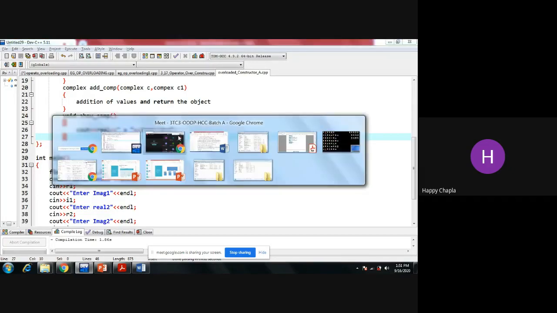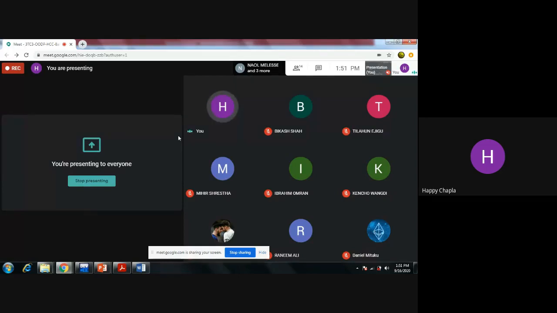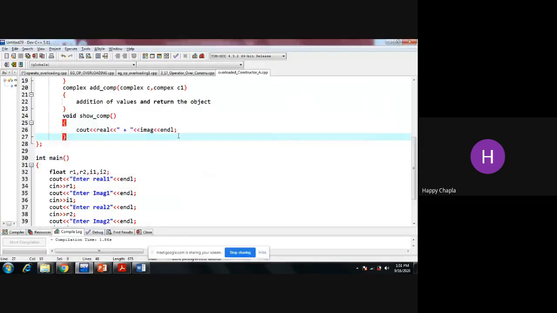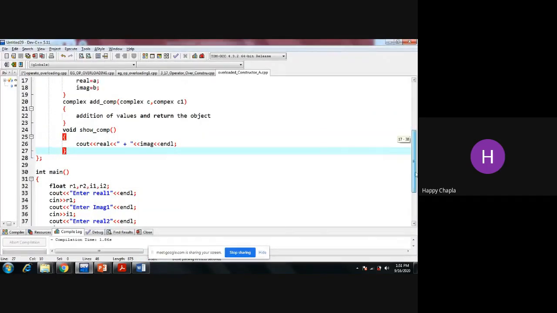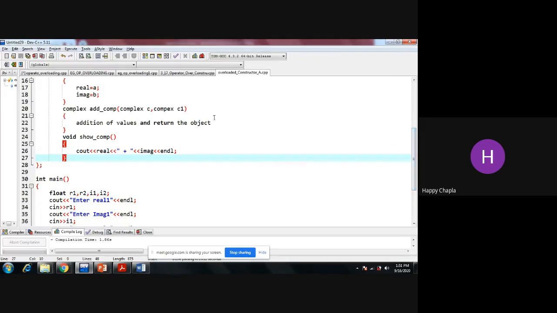Is there anyone who completed the question? Nobody completed the code. You need to write the code of this function.